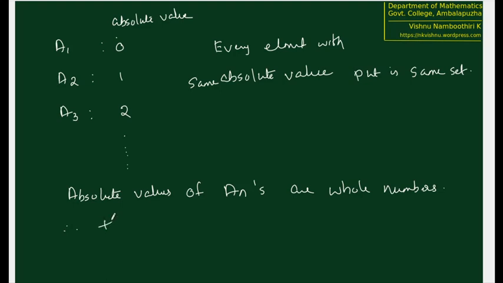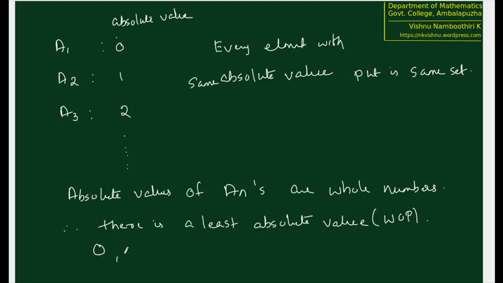Therefore there is a least absolute value. This is because of the well ordering principle, because we know that if we have a non-empty subset of the set of all whole numbers, then there is a least element in that. So the least absolute value is 0.